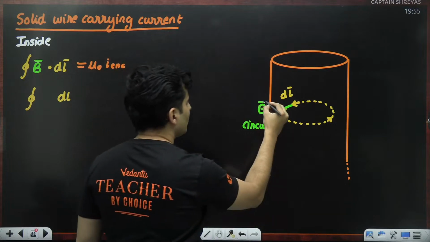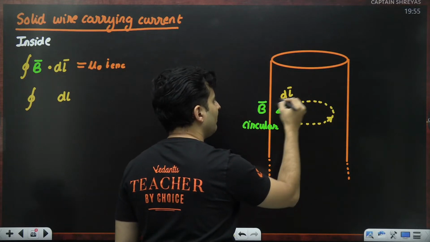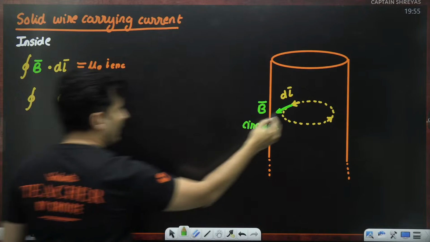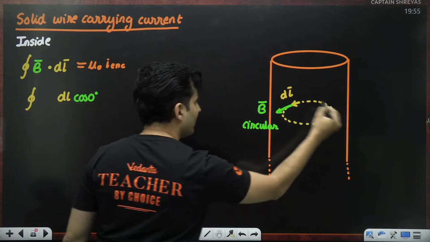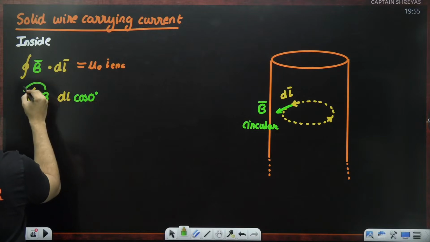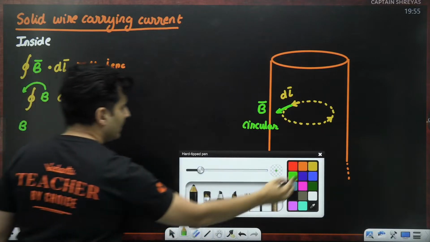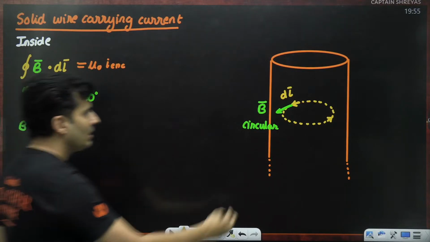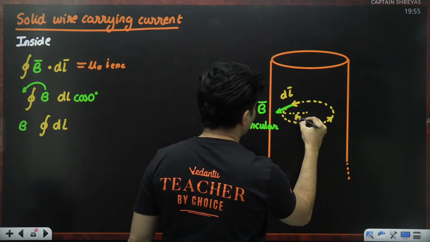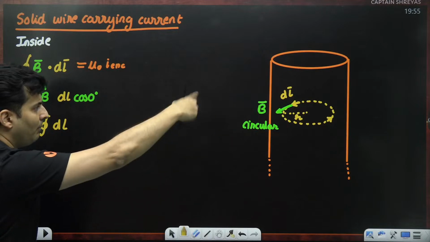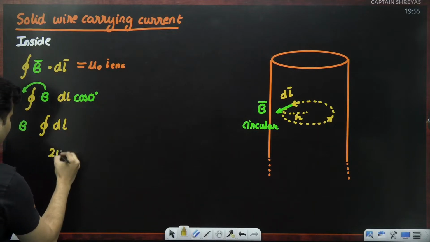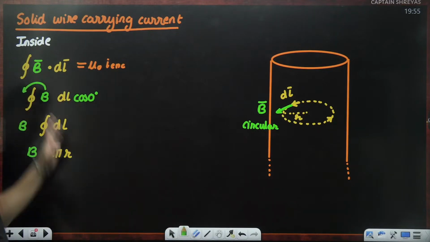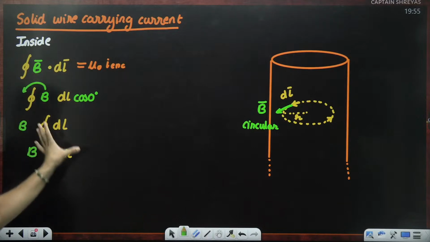At any point, the angle between B and dl is 0, so it will be cos 0, which is 1. Anywhere over here, the value of B will be the same, because everywhere I am at the same distance. So I can take B outside the integration and I am left with the integral of dl. If I integrate dl, assuming the radius is small r, that is the perimeter of the circle, which is 2 pi r. So the left-hand side is pretty much straightforward.